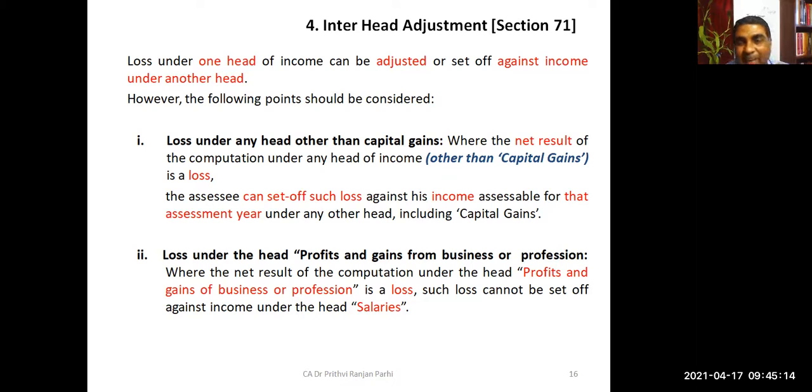Loss under the head capital gain can be set off against other heads. The first point is that a loss under any head other than capital gain can be set off against any head, including capital gain. Second is a loss from the profits and gains of business and profession.